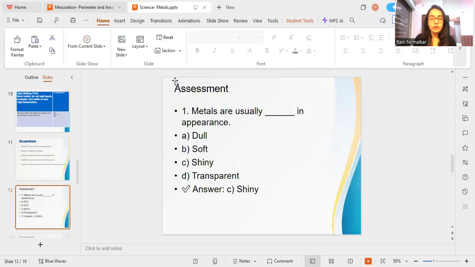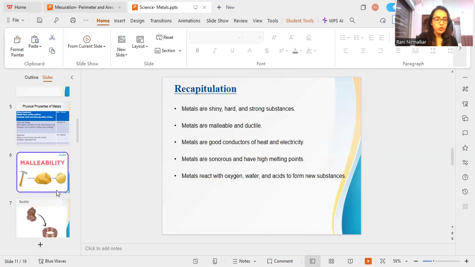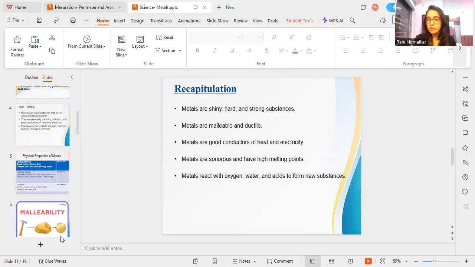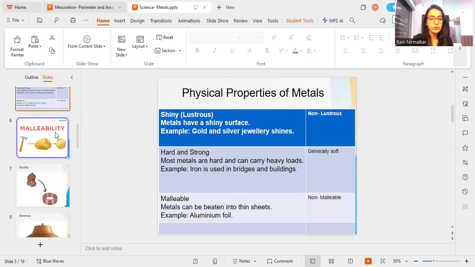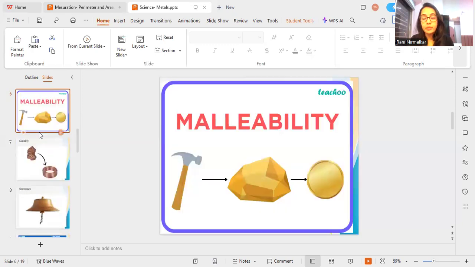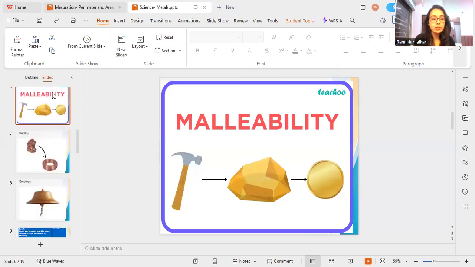Let's do a quick assessment over here. First I would like to show you some important properties from your exam point of view. Lustrous: all metals are lustrous and produce shine, having a shiny surface like gold jewelry and silver jewelry. Malleability, remember this property.